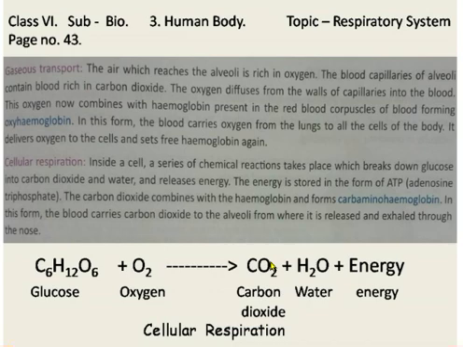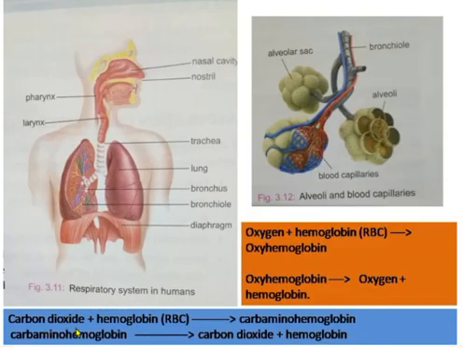It should be out of our body. So what happens? Carbon dioxide combines with hemoglobin and forms carbaminohemoglobin. Let us see in the picture. Carbon dioxide combines with hemoglobin that is present in the RBC and forms carbaminohemoglobin. This carbaminohemoglobin, with the help of blood, reaches up to the alveoli in the lungs.